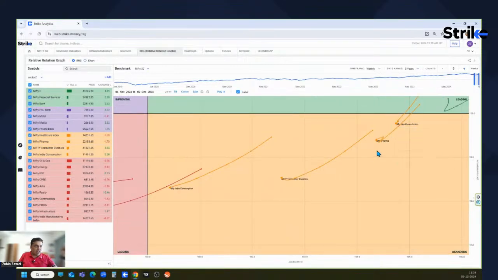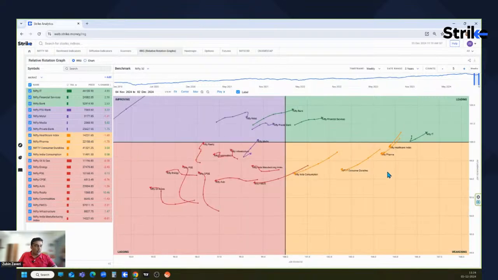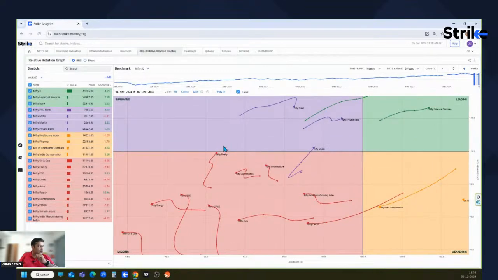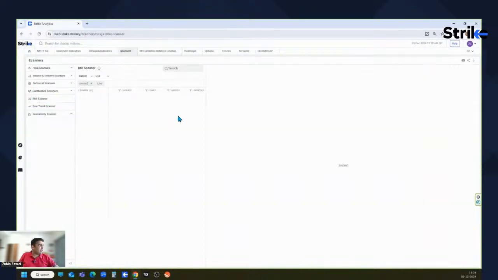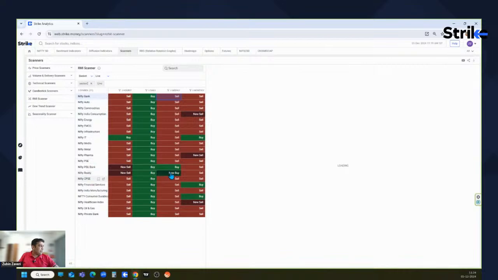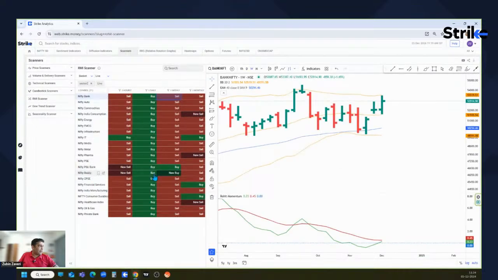Here healthcare and pharma are headed downwards, so probably you can avoid those counters for now. And realty is trying to cross the border from lagging to improving. If the border is crossed, maybe next week we can see realty also outperforming and the momentum gaining. That's exactly what we saw in this particular scanner, where realty and PSU banks are looking better than the rest of the indices over here.